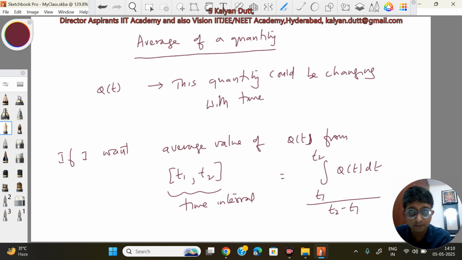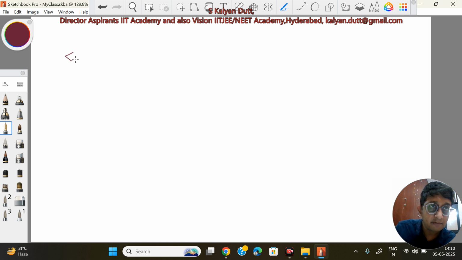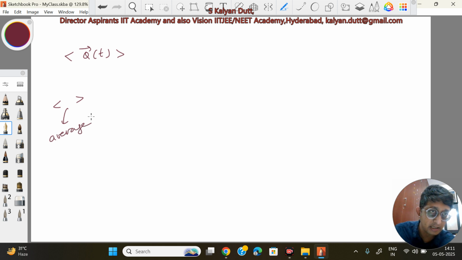So here I am assuming q of t is a scalar quantity because I have not put any arrow on q of t. But I could also define the average of a vector quantity. Only thing is now you are integrating or adding vectors. For example, average of q of t. So I put an arrow on q to tell that it's a vector. And these two brackets, generally, we use them whenever we are finding the average. So that's some kind of symbol to represent average. So I am writing here in English, average value of a vector quantity q of t.